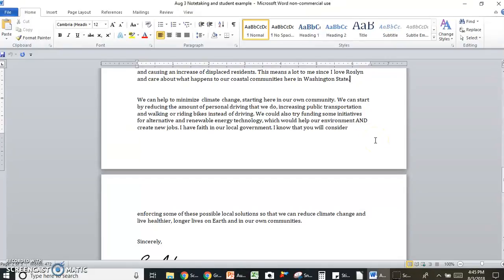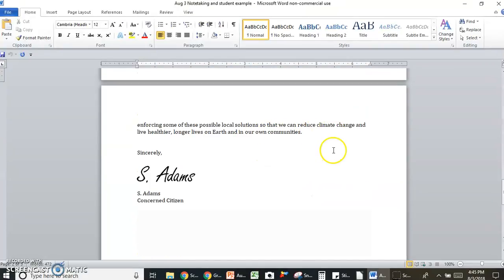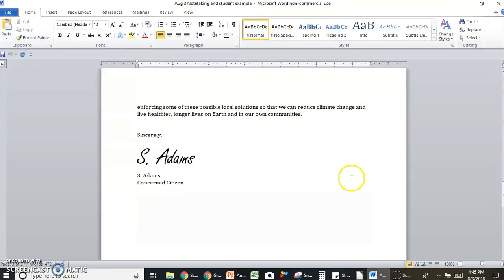I have faith in our local government. I know that you will consider enforcing some of these possible local solutions so that we can reduce climate change and live healthier, longer lives on Earth and in our communities. Sincerely, S. Adams, Concerned Citizen.